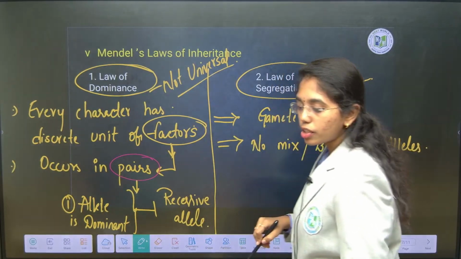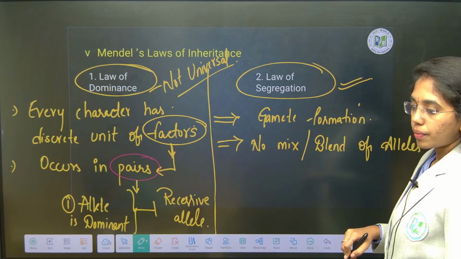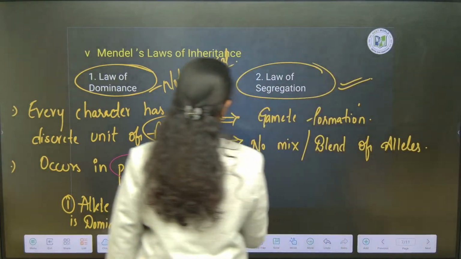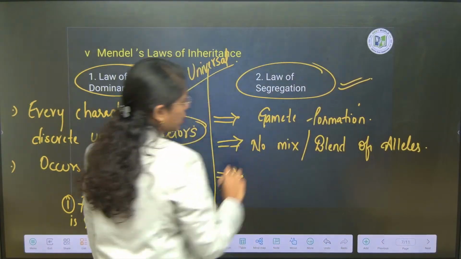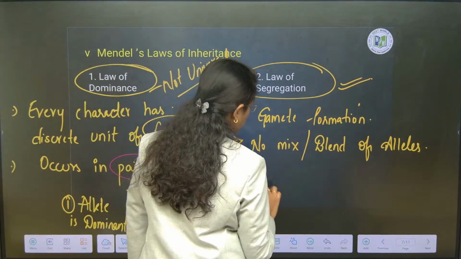There is no mix or blend of alleles, and this law is universal.